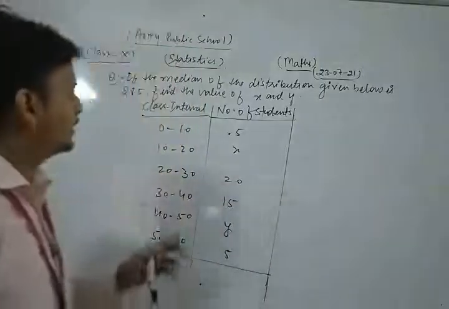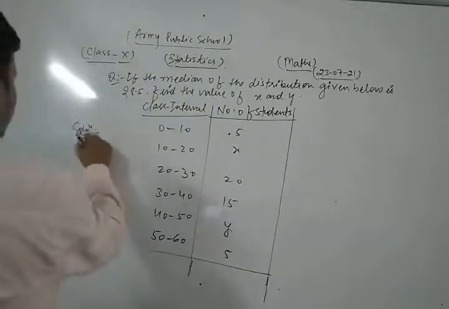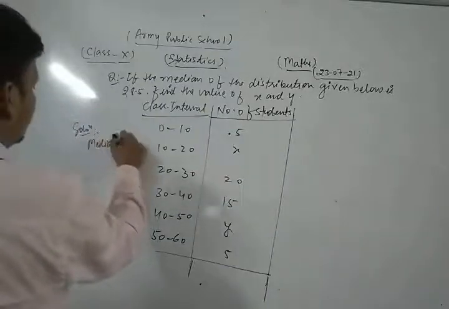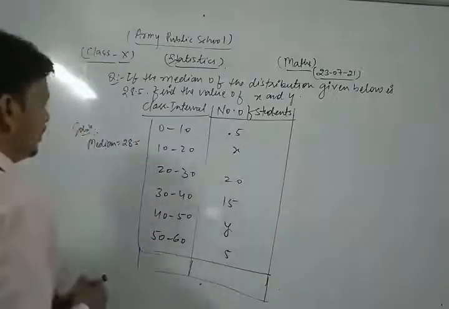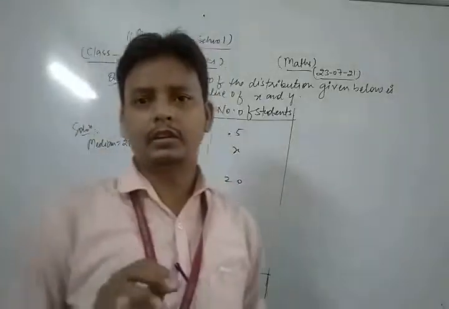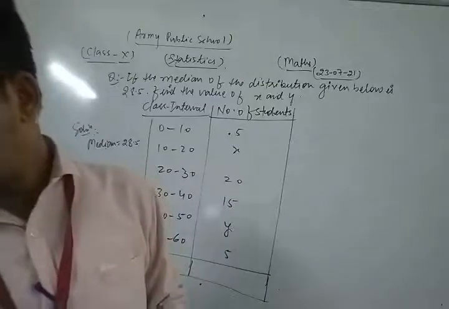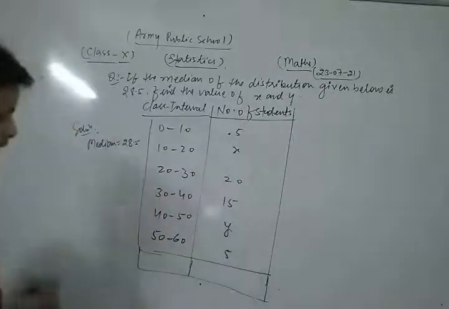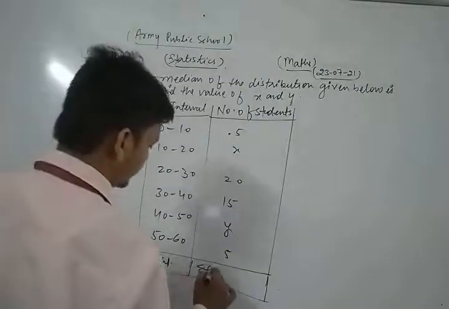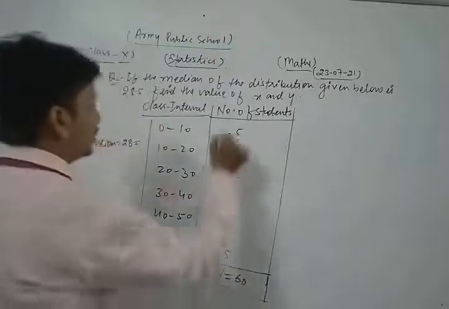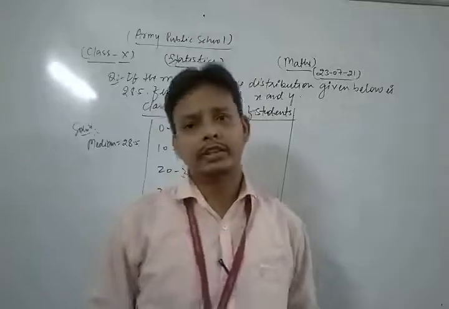So here, the median of the given distribution is given. Now let's see its solution. The median of the given data is 28.5, which is already given in the question. And dear students, the total is 60. This is sigma f, equal to 60. This is the frequency, the number of students.